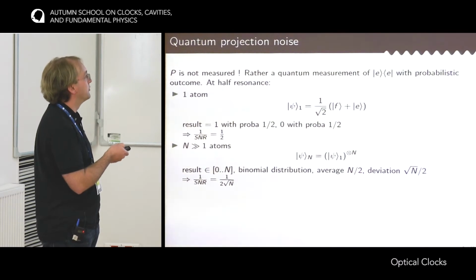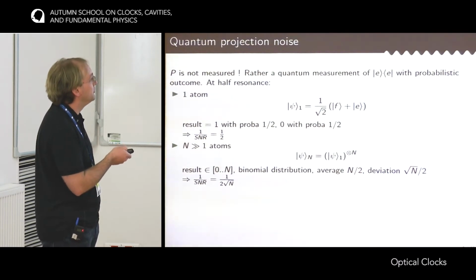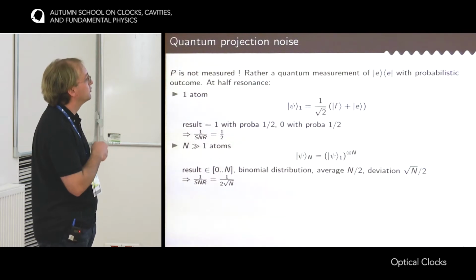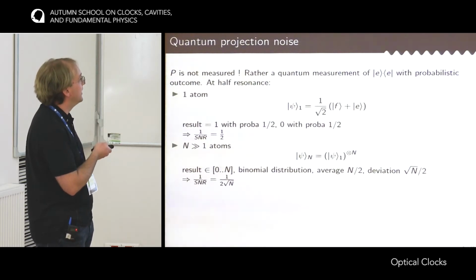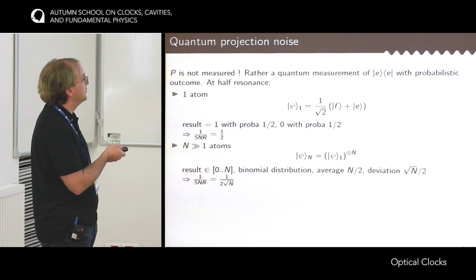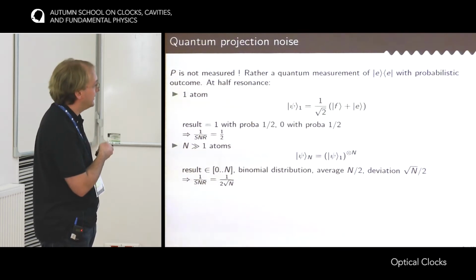Basically, half of the atoms will project in the ground state and half in the excited state, but with a deviation which is on the order of the square root of the number of atoms. So in the end, the signal is n, the noise is the square root of n, so the signal-to-noise ratio is 1 over square root of n.